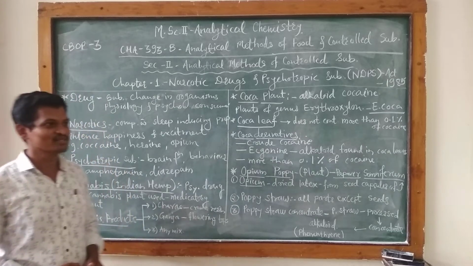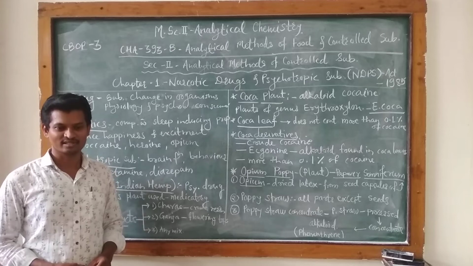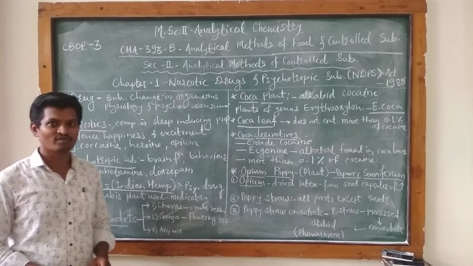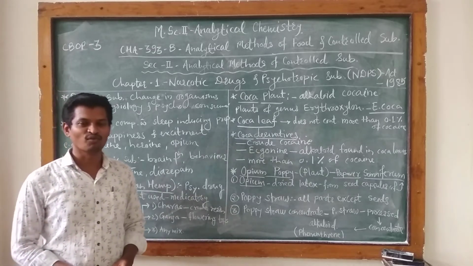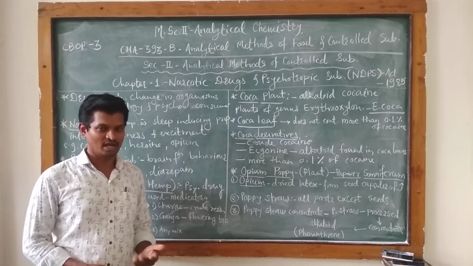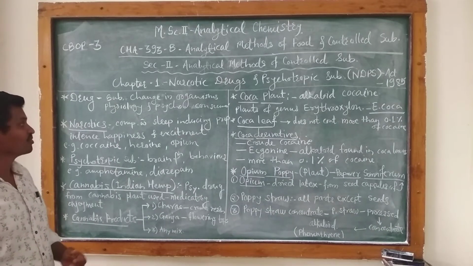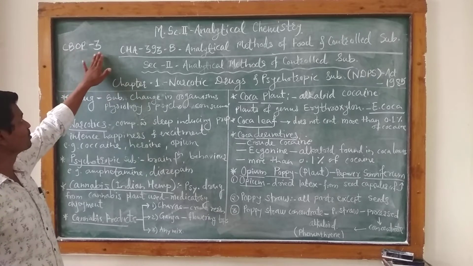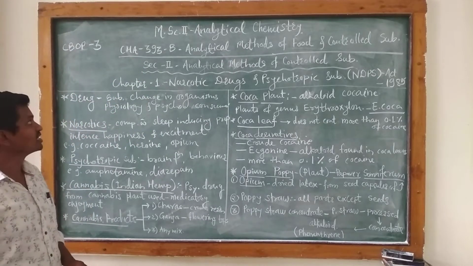Hello friends. So last time we have discussed the syllabus related to our CBOP 3 paper for MSc second year analytical chemistry. Okay, we have 4 theory papers. Out of these, I am allotted the paper number CBOP 3, that is choice based optional paper number 3. The paper code is CHA 393.